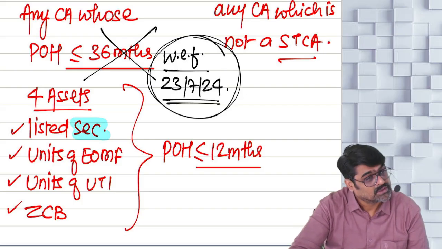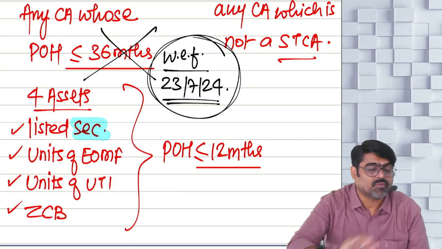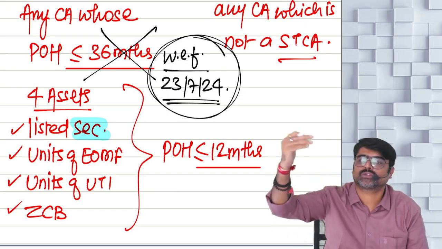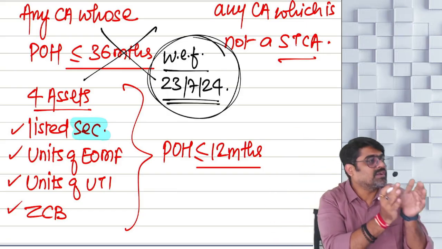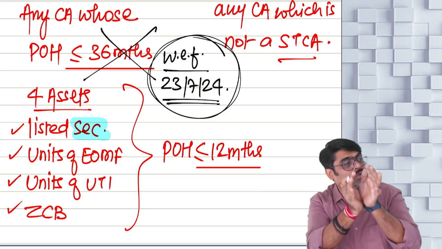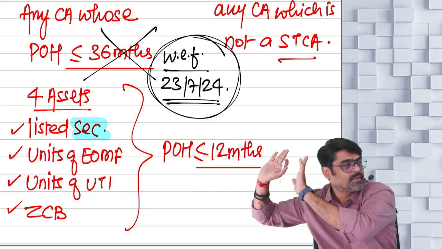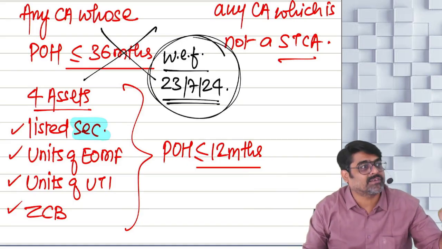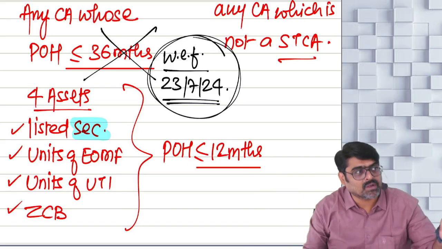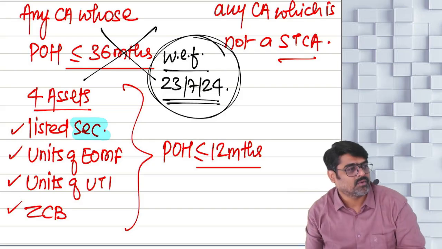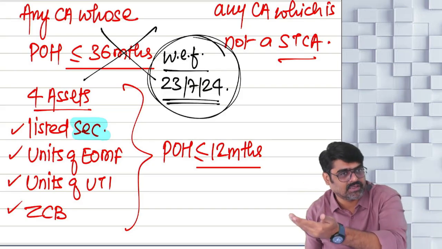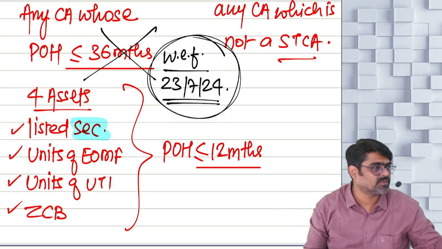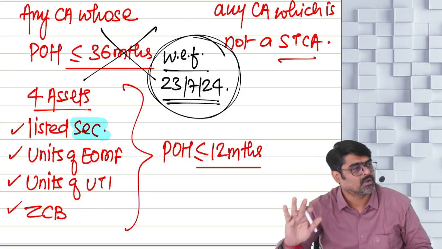Earlier it was 36 months. Now for those assets for which you used to check 36 months, if those assets are transferred on or after 23rd July 24 at any time, and for these assets earlier you used to check 36 months, from now onwards you are going to check 24 months.